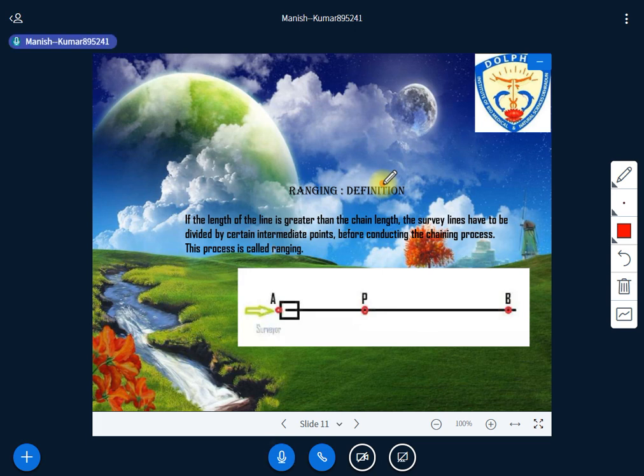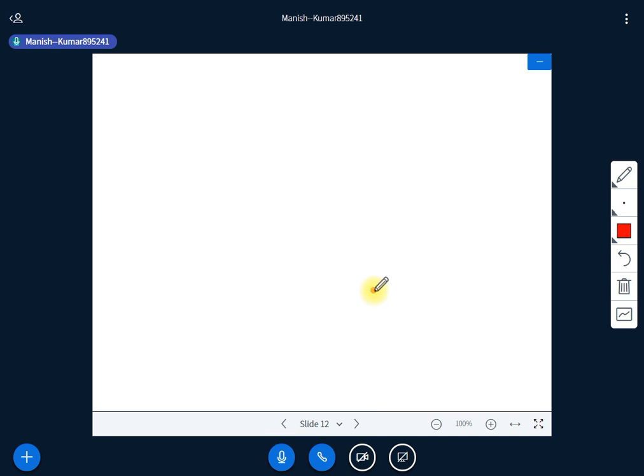There is one important point that one should know here: ranging must be done before the survey line is chained, before you start measuring the distance using the chain, right? All this ranging should be conducted first. There is one image through which we are able to understand that. Let me give you some more insight into that.